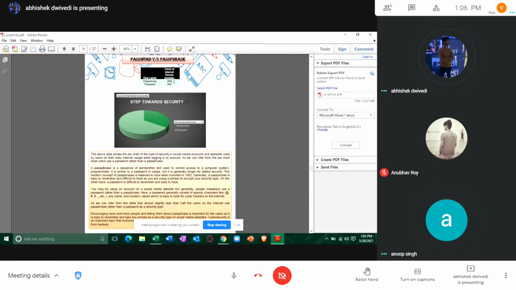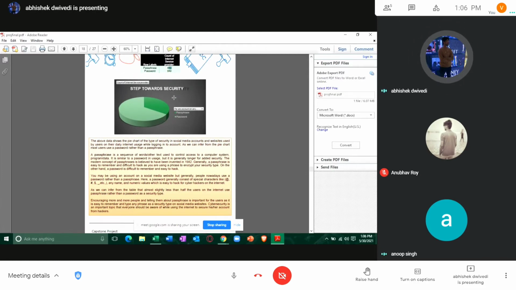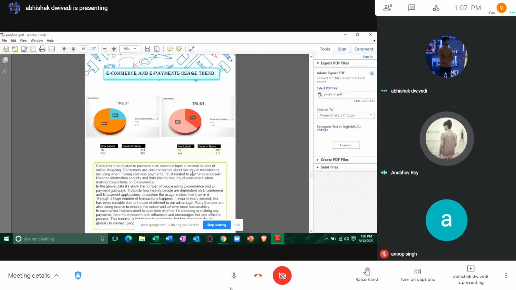For example, in a password, my name is Abhishek, so we put Abhishek123 or our date of birth before the name or after the name. But in a passphrase, we use a phrase like Abhishek eats something or something like that. And passphrases are supposed to increase the safety of your accounts. But we can see that very few people know about passphrases now, and this should be increased in the future. Now we come to e-commerce and e-payments usage trends.